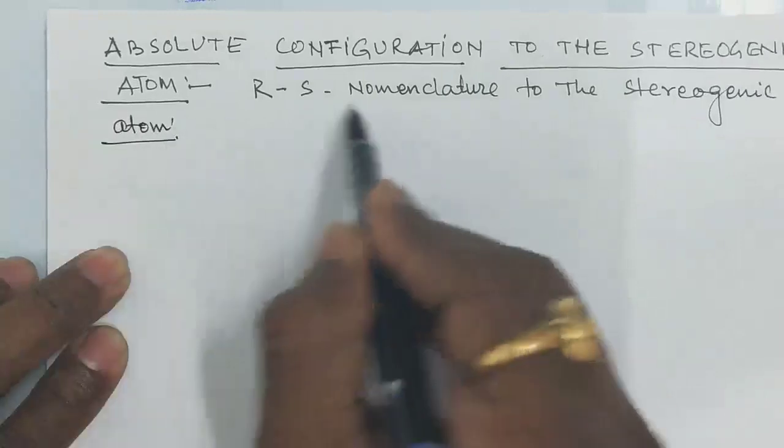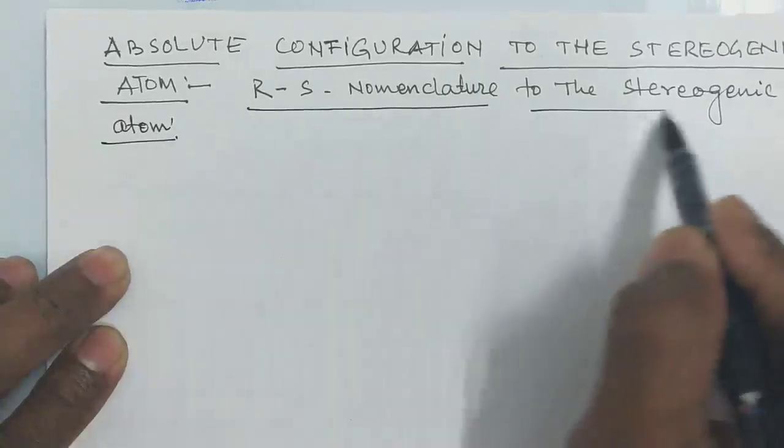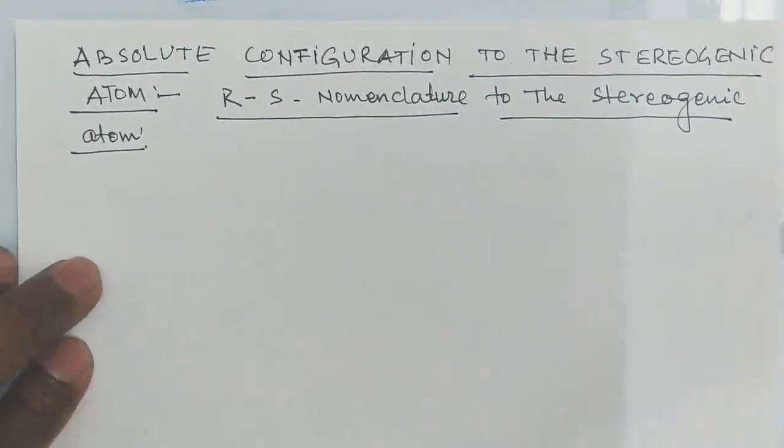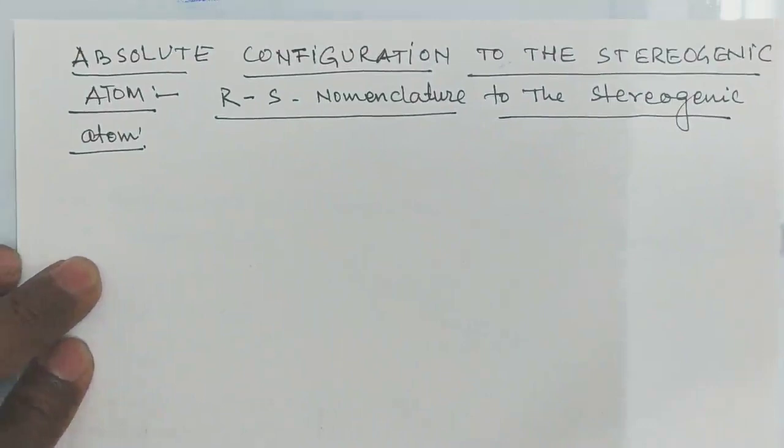Right? So whether you are telling this absolute configuration, or you are doing RS nomenclature, both the terms are the same.